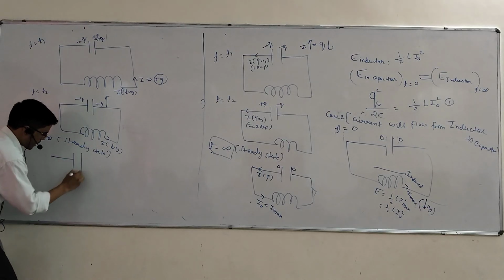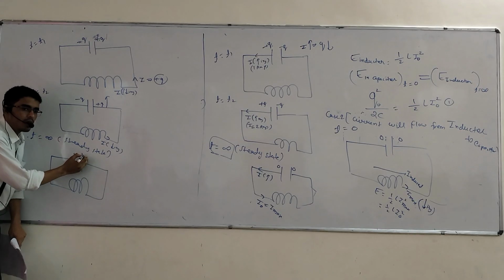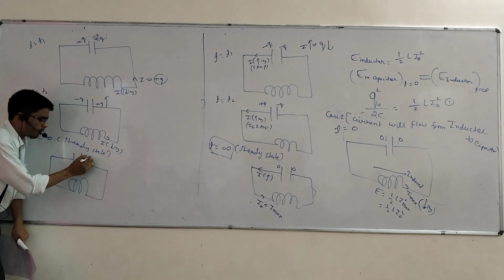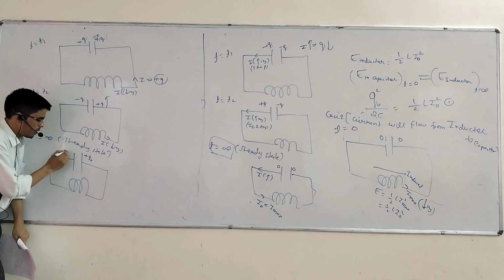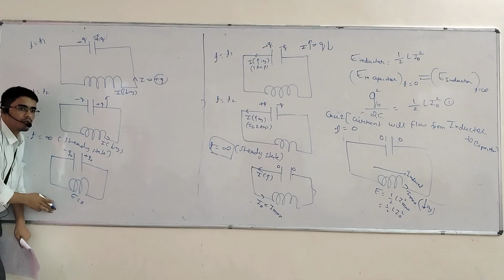See, here that is the capacitor and that is the inductor. Here you tell me, what is the charge, plus q naught or minus q naught? Plus q naught. Q naught is the maximum charge, and here now minus q naught. Here what is the energy? Zero.